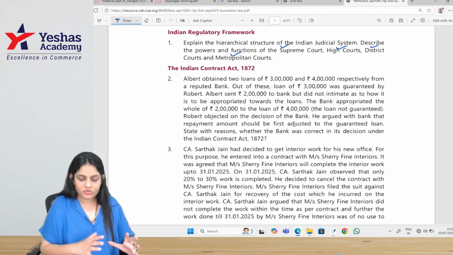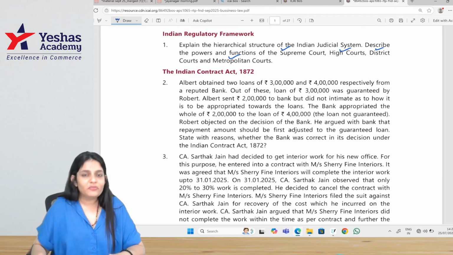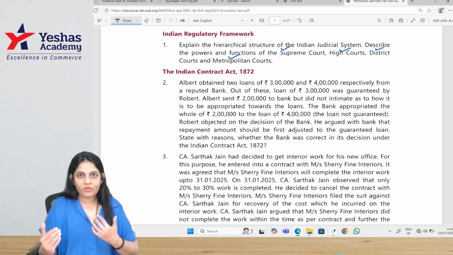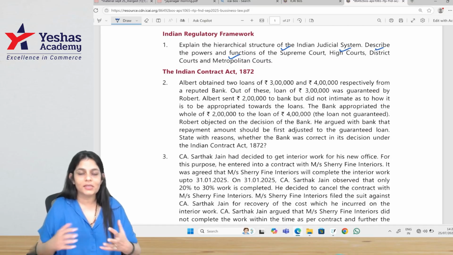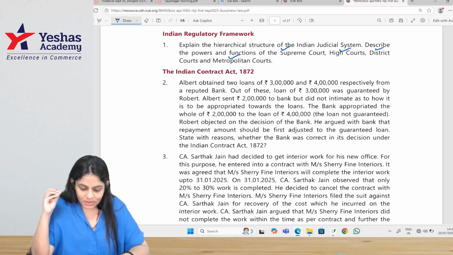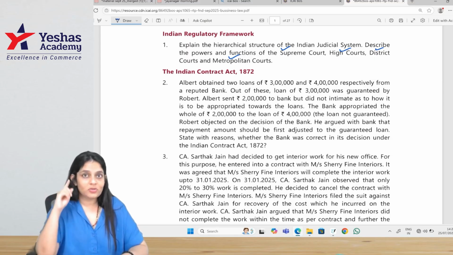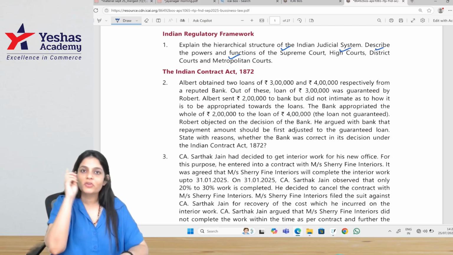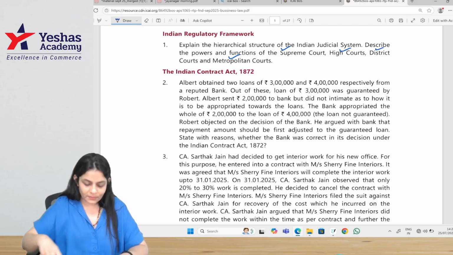Coming to the questions of the Indian Contract Act, we have a different kind of love. It's like a love-hate relationship when it comes to the Indian Contract Act, right? It's like a Tom and Jerry relationship, the love and hate relationship here. So let's look into the question. And as I told you, I want you also to figure out the answers even before I give the answer.